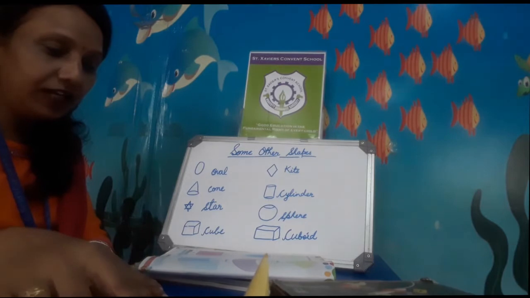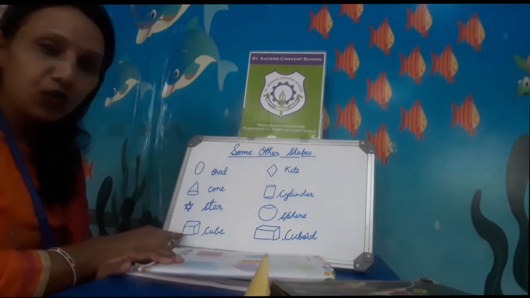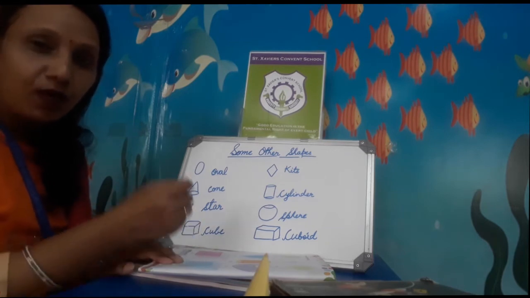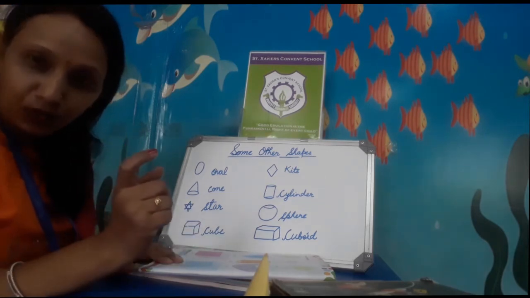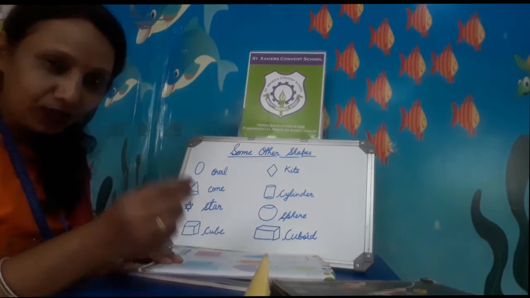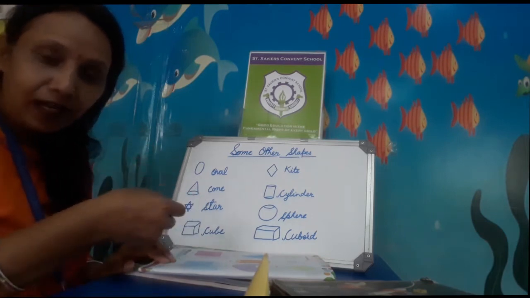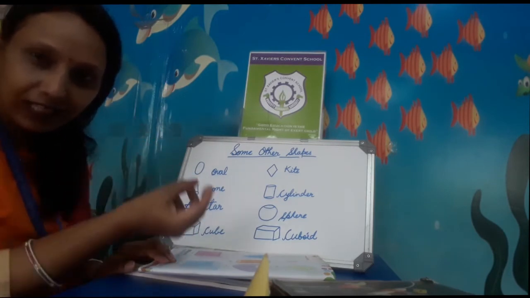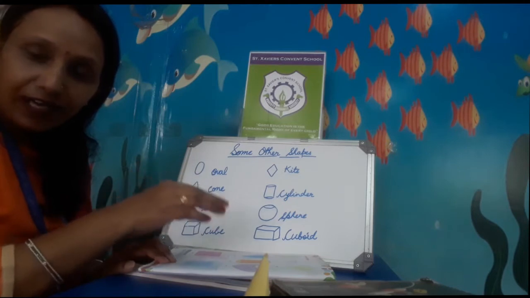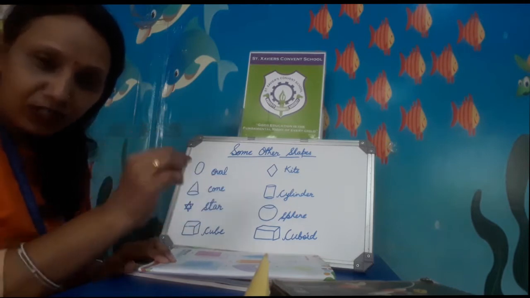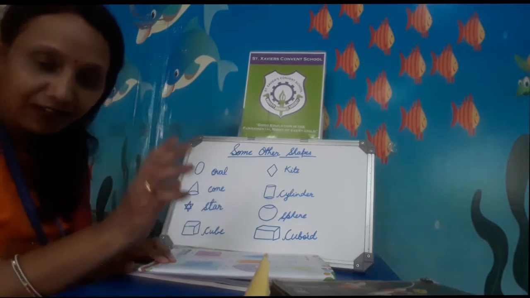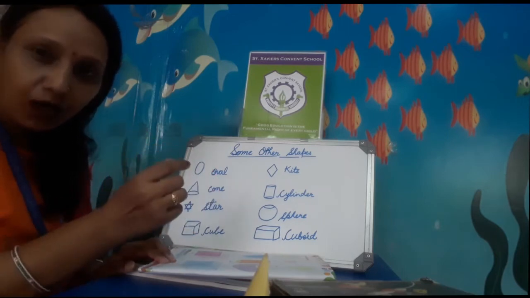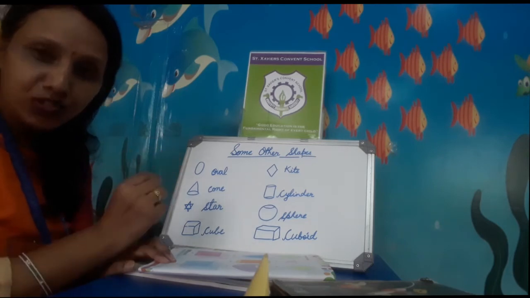Now, coming to the next shape, that one is the cube. You saw the cubes? Now, I will explain you what are the cubes. You love playing Ludo? Love playing Ludo? So the dice. There the number 1 printed, some that other side 2, that other side 3, 5, 6, 4. So 1 to 6 numbers are there on the dice. Dice is in which shape? All sides are equal. That is in cube shape. Alright?